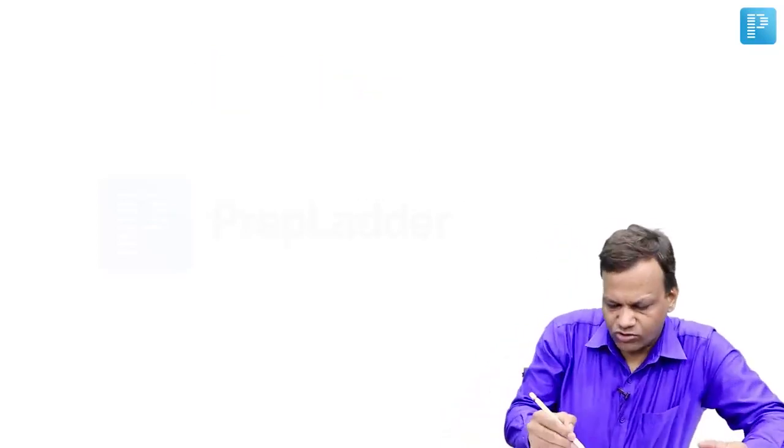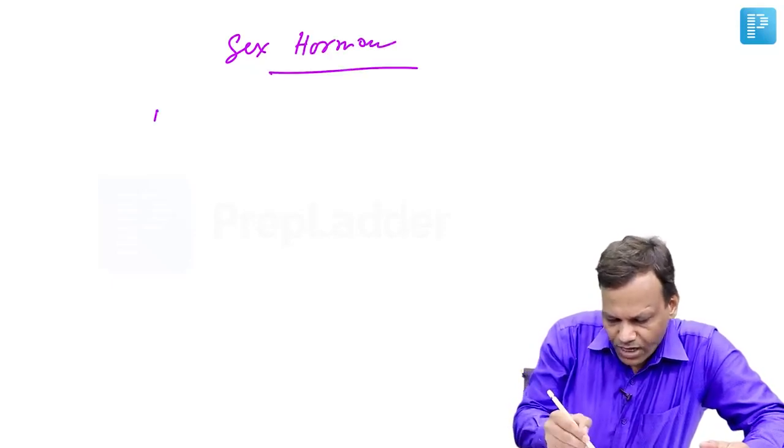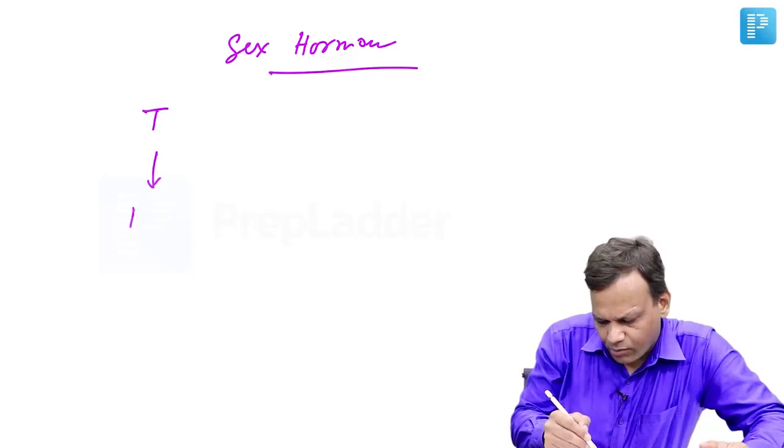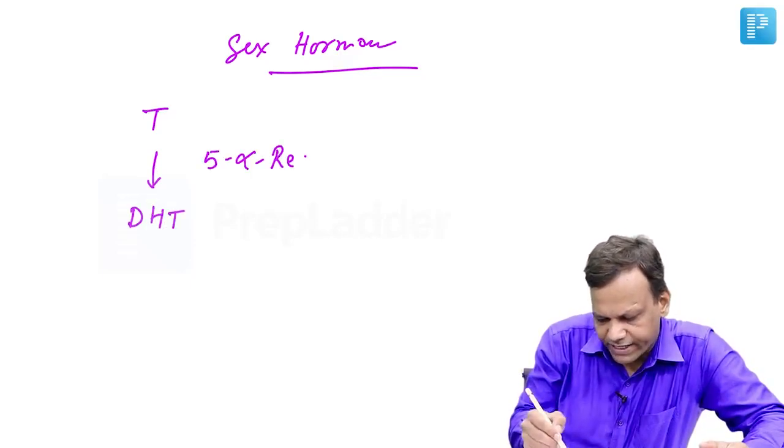Then we have some sex hormones, particularly testosterone. If we see, testosterone is metabolized to dihydrotestosterone by an enzyme called 5-alpha reductase.